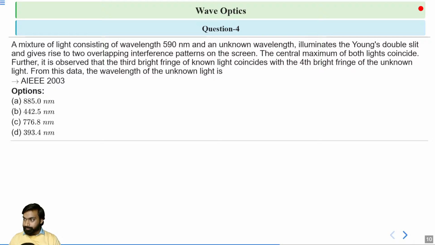Which one is correct? Okay, please solve this question.